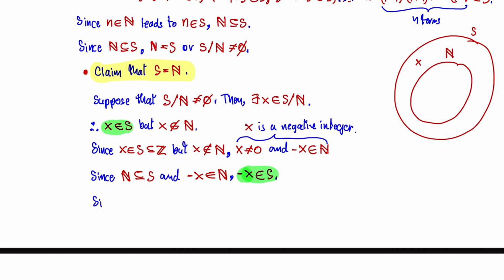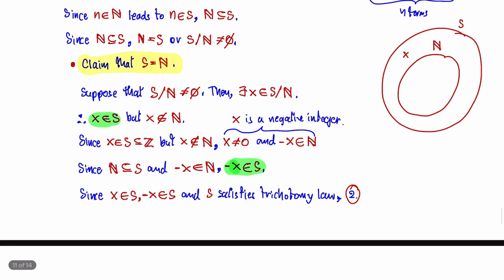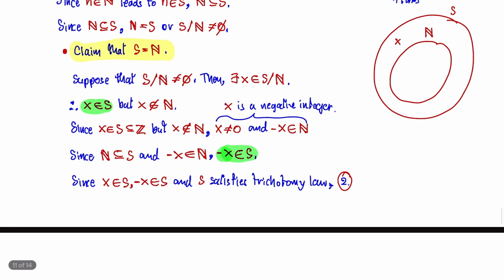So since x is in set S, minus x is in set S, and S satisfies the trichotomy law, what does it imply? It implies that we can have 0, right?